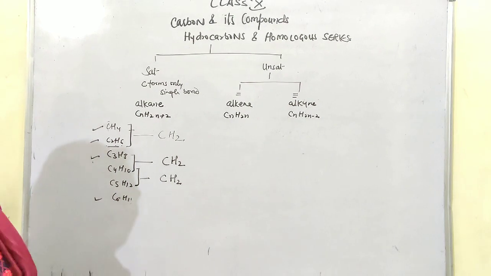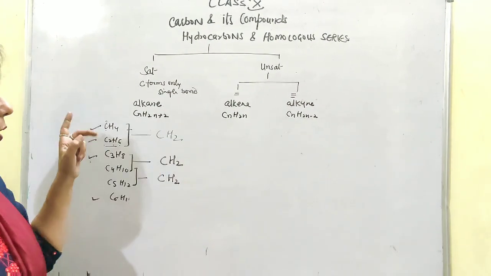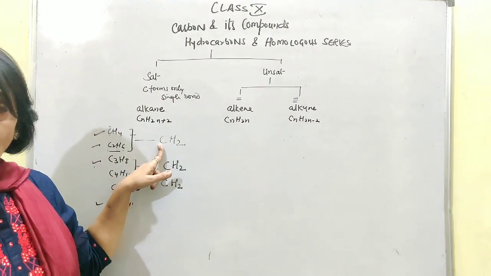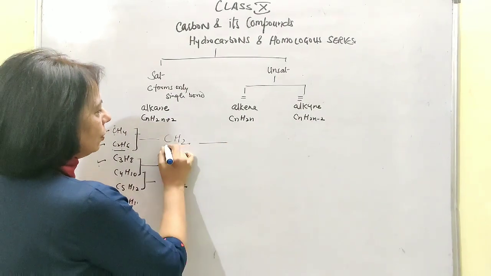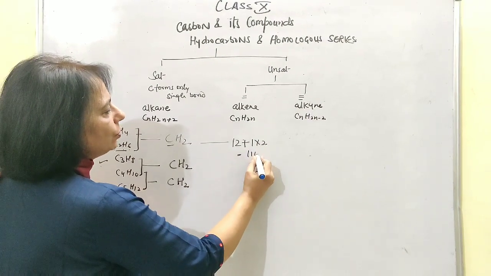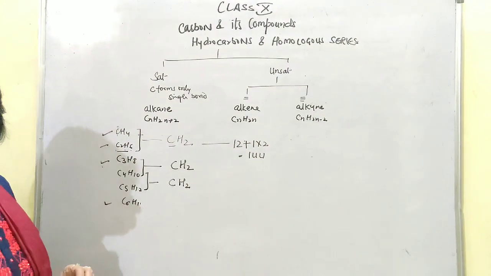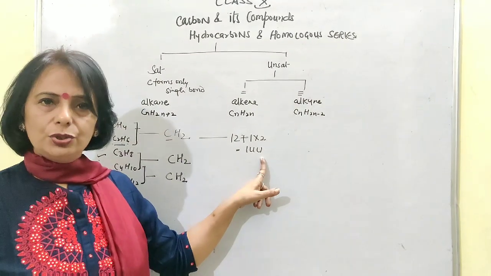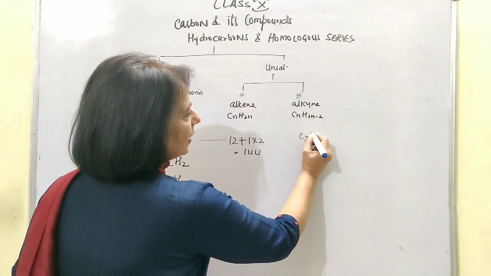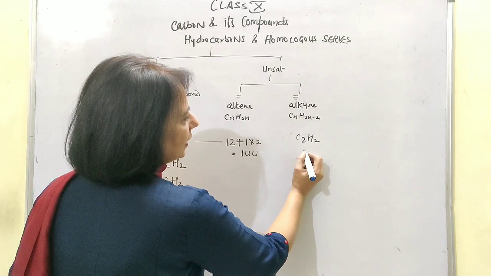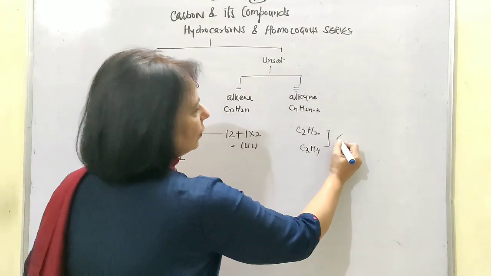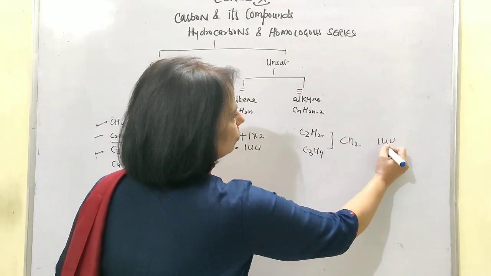So this is also one of the characteristic features of the homologous series, that two successive members always have a difference of a CH2 group. Or you can calculate the mass also. Carbon has a mass of 12 and hydrogen 1 into 2, that means 14 u. That means the gap is a CH2 group or 14 u. Then take the alkynes also, C2H2, that is acetylene or ethyne, then C3H4. Here also you can find the gap of CH2 or 14 u by mass.